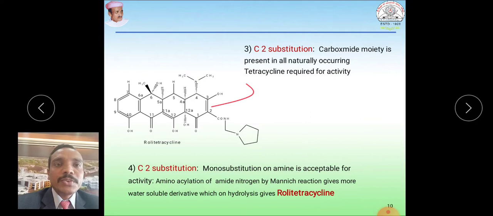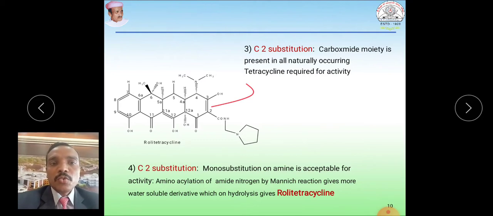Mono substitution, if you replace one of the hydrogens of CONH2, mono substitution on the amide nitrogen is acceptable for activity. For example, aminoalkylation of the amide nitrogen by Mannich reaction gives a water soluble derivative, which on hydrolysis gives a prodrug, that is rolitetracycline. So this is the example of rolitetracycline, the modification at the carbon 2 amide group.